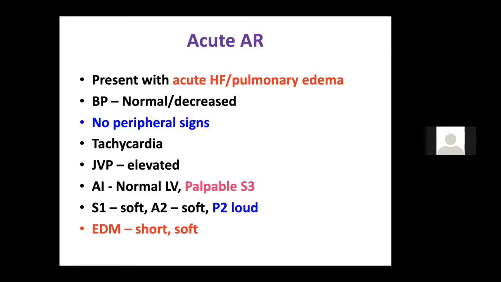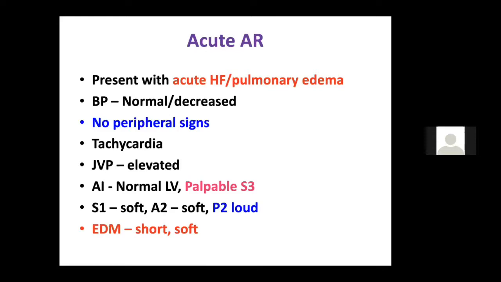Your patient is tachycardic, tachypneic, and JVP will be elevated. S1 will be soft because most of the time they have LV dysfunction. You do not get cardiomegaly. LV S3 will invariably be present, and S2 will be soft. A2 will be soft. P2 will be loud because of the pulmonary artery hypertension.